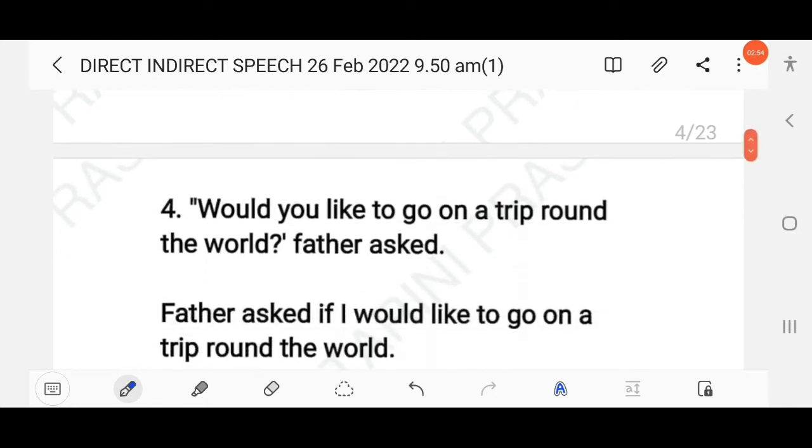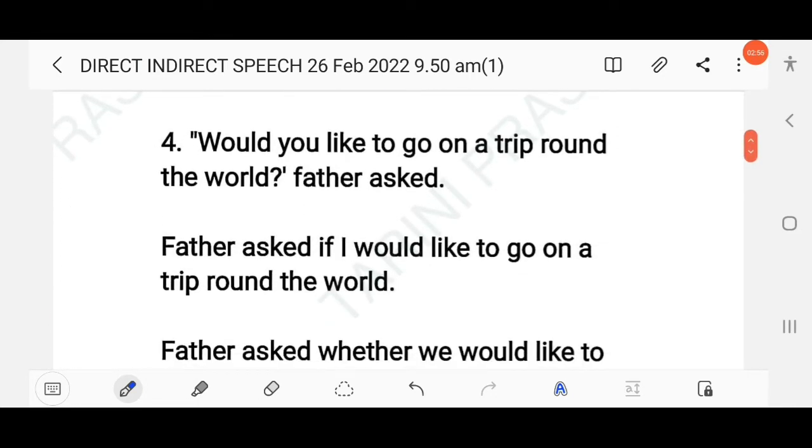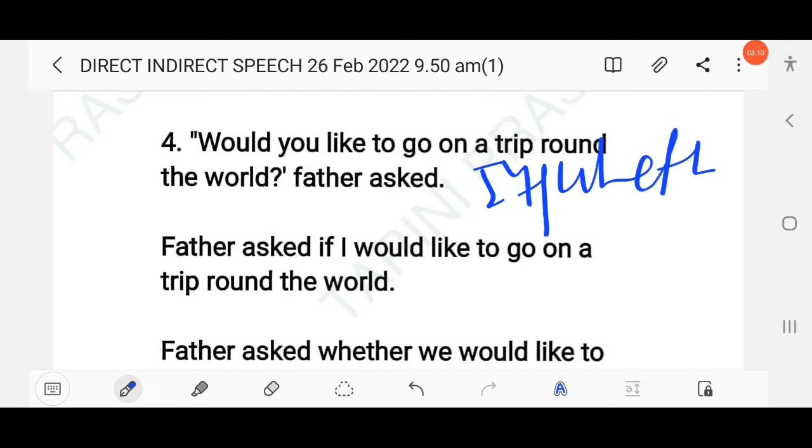The next question here: would you like to go on a trip around the world, father asked. So this is also a yes-no question. So in a yes-no question we have to use if or whether structure. So similarly here you can write father asked. Don't write here father told. Father asked if or whether. You can also use the pronoun I or we. Father asked if I or we would like to go on a trip around the world.